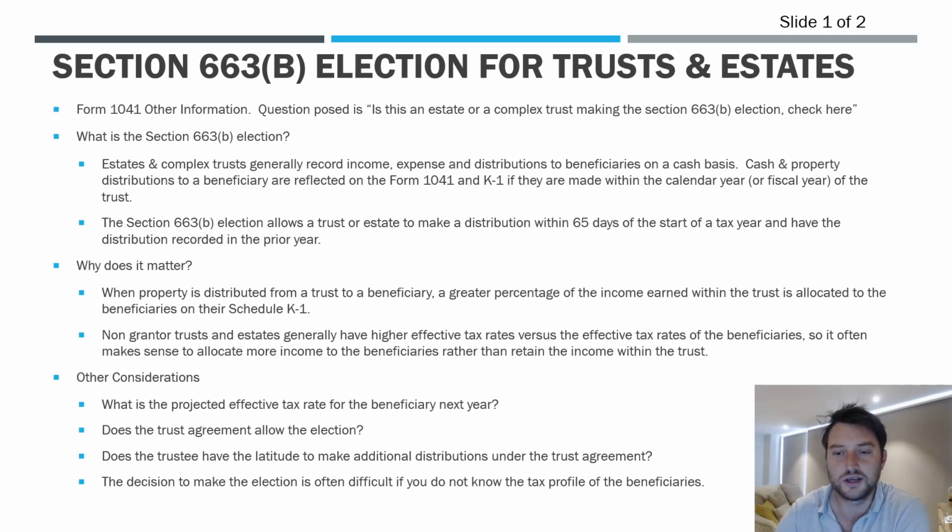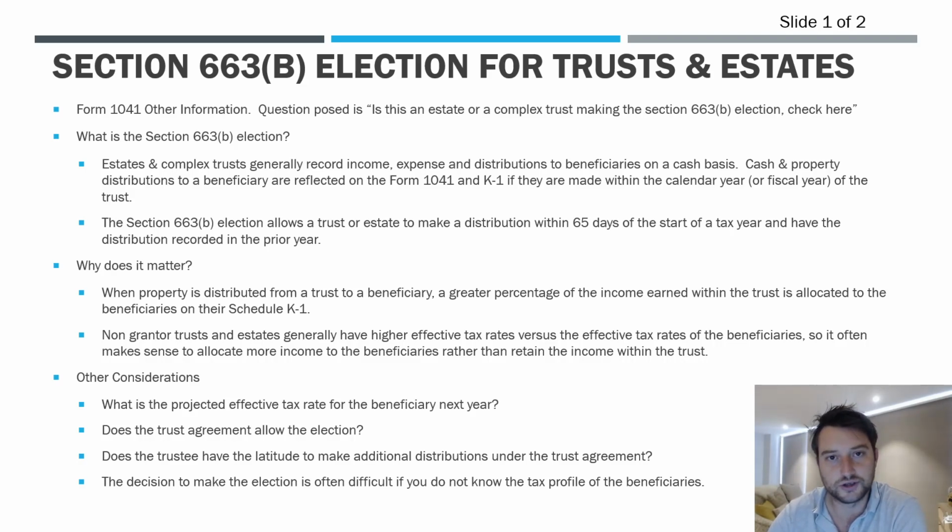So when you have an estate or a complex trust, all of the income, the expense, the distributions, it's all being recorded on a cash basis, right? That's generally how it works. So if a distribution is made during a certain tax year or fiscal year, it has to be recorded during that period. So it's going on that return.